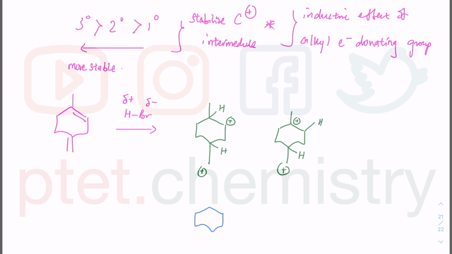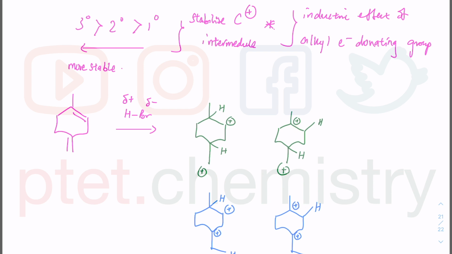Let me draw that being that, and then I'll swap the H being on that position, and the plus is now on this carbon there. I can copy paste that, and I just swap the hydrogen and the plus there. So it looks pretty much the same as up there.